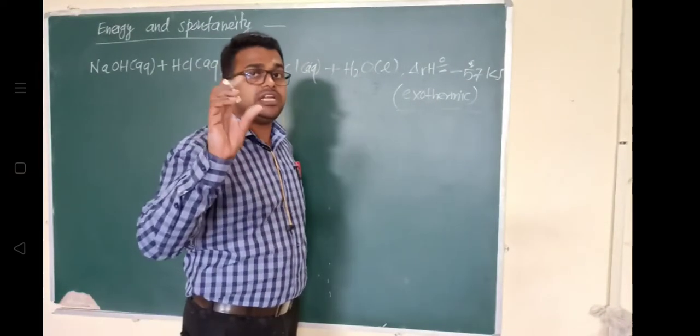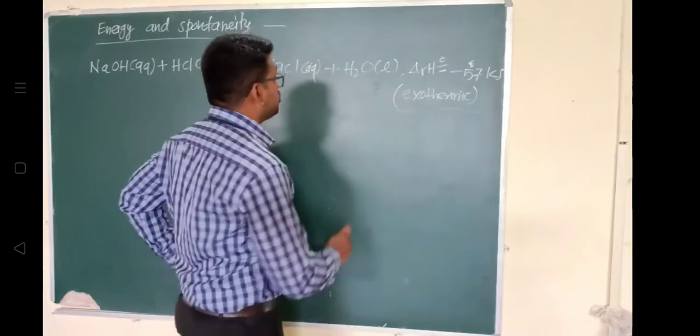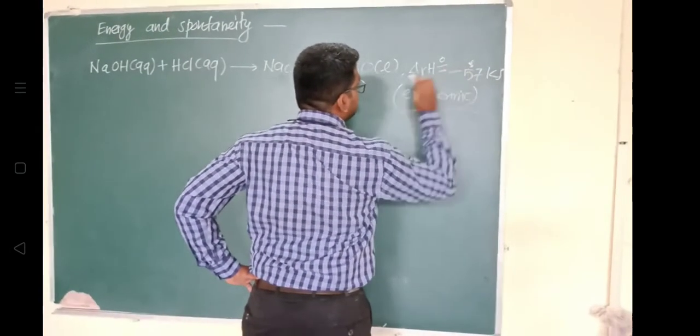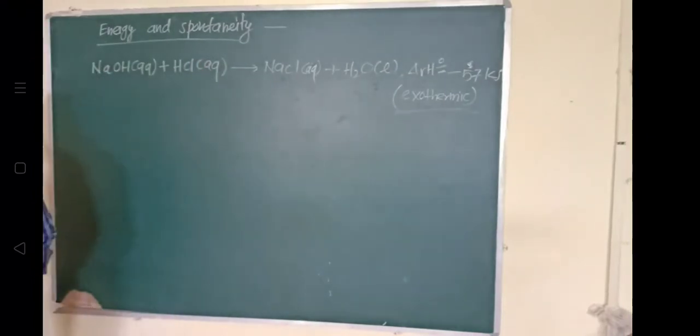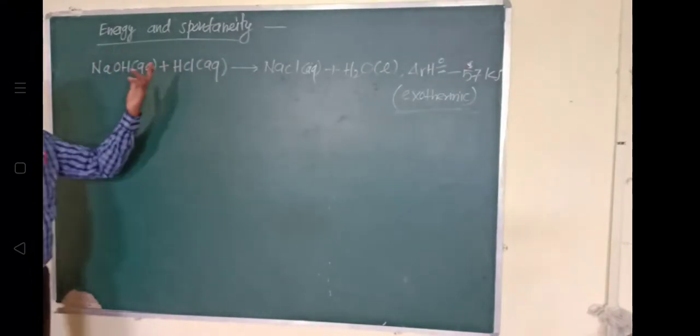So is the spontaneity of a reaction based on it being exothermic? It is based on its nature, that is, exothermic reaction, that we have to identify.